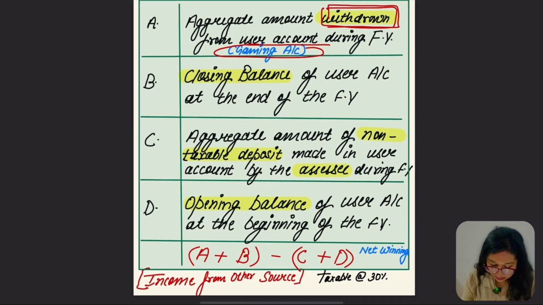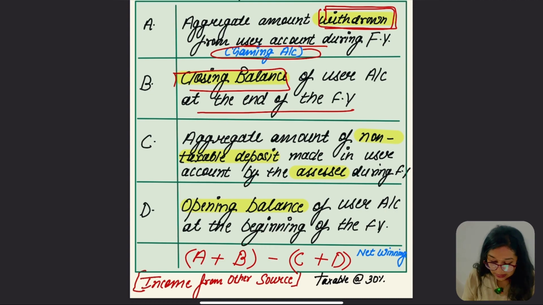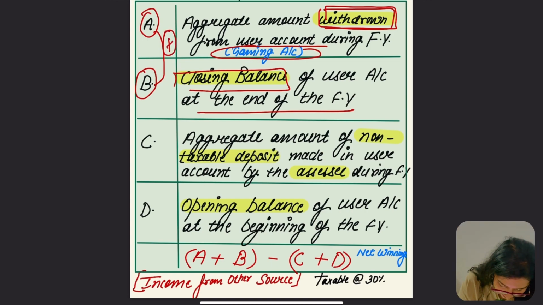Hope you're getting this. Second, B is the closing balance of the user account at the end of the financial year. So what I said at the beginning was that the aggregate amount withdrawn from the account during the financial year is going to be added to the closing balance of the user account at the end of the financial year. We are going to add A plus B.